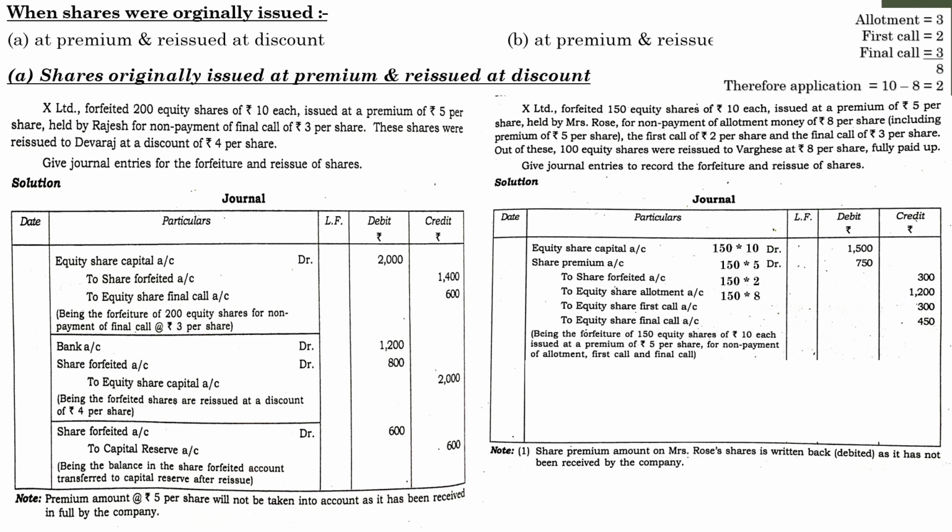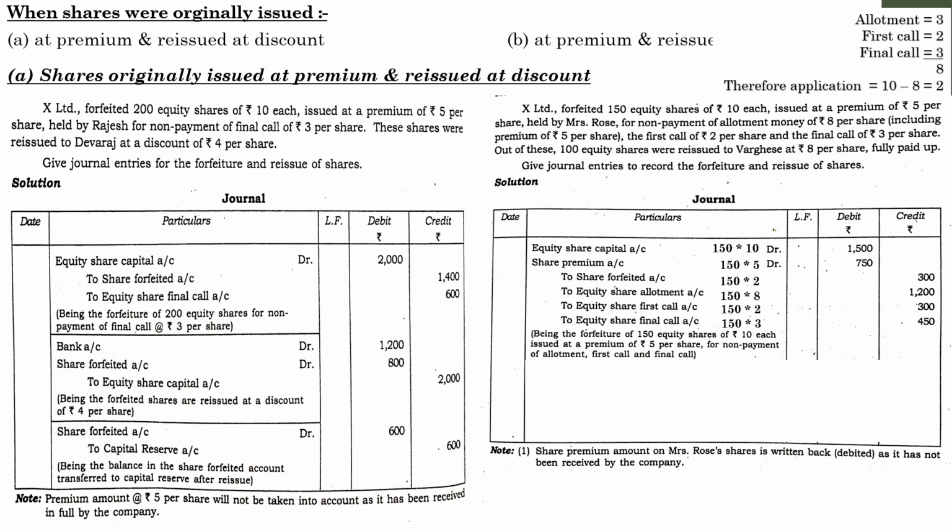Next one, equity share first call rupees 2, so 150 into 2, 300. And finally, final call 150 into 3, 450. Don't forget to pass the necessary narration, being the forfeiture of 150 equity shares of rupees 10 each, issued at a premium of rupees 5 per share for non-payment of allotment, first call and final call.